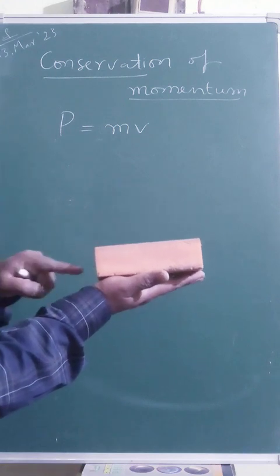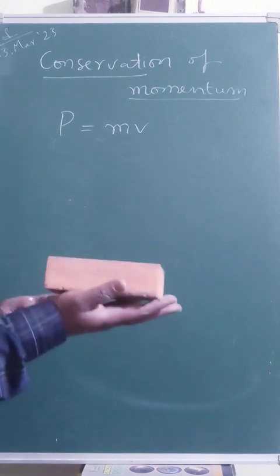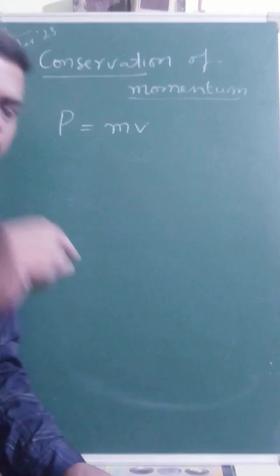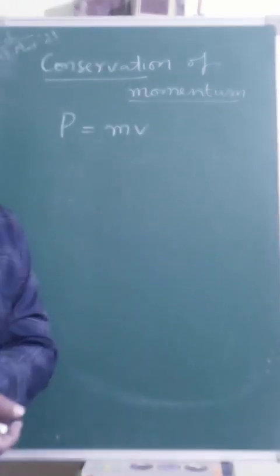Unless it is acted upon by external forces, it doesn't change. Any isolated system, even a single ball or body, undergoes no physical changes unless acted upon by external forces. That is what we call an isolated system, and we say it is conserved when there is no change in it.